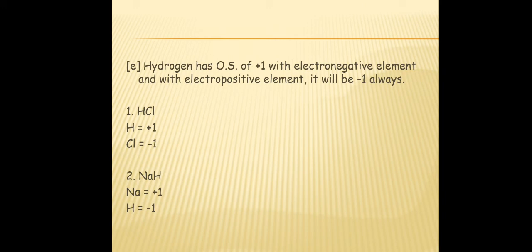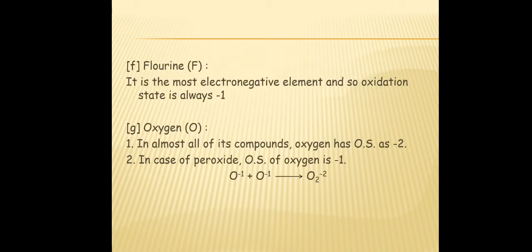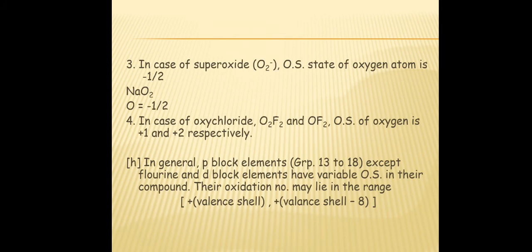In the case of oxygen, in most of its compounds, the oxidation state is -2. But in the case of peroxide, the oxidation state of oxygen is -1. And in the case of superoxide, the oxidation state of oxygen is -1/2. In NaO2, the oxidation state of oxygen is -1/2. But in the case of oxygen fluorides, that is O2F2 and OF2, the oxidation state of oxygen is +1 and +2 respectively.